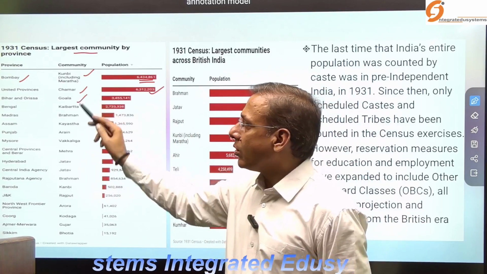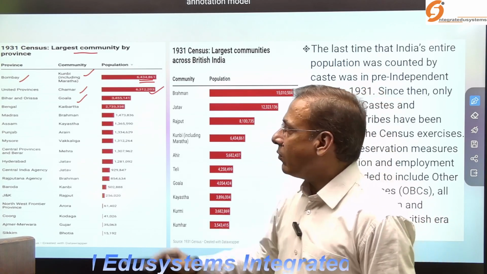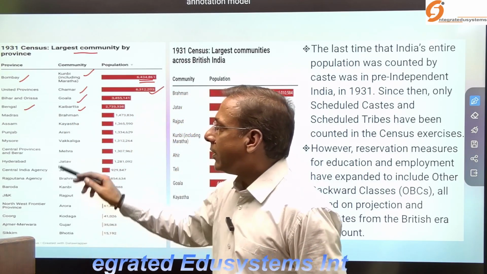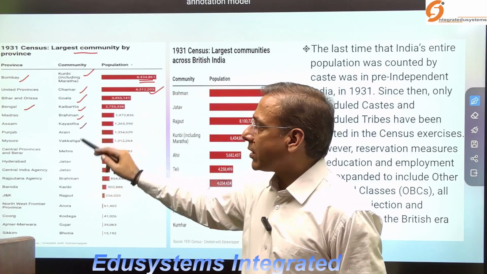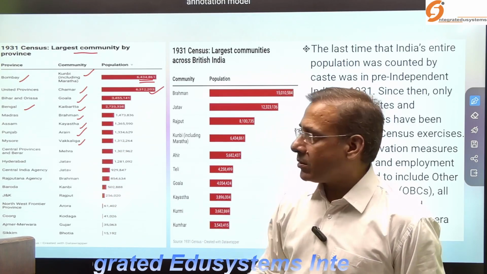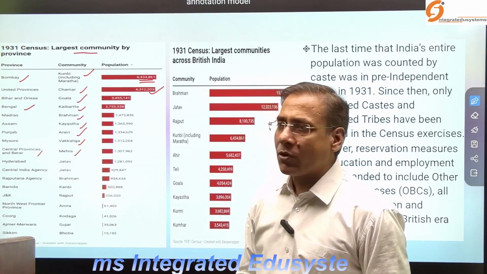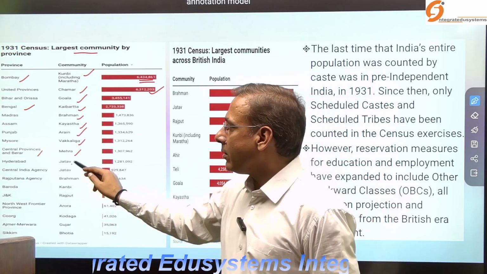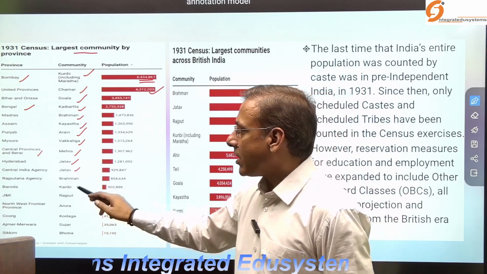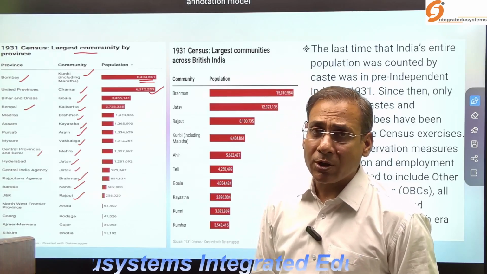In Bihar and Odisha, the dominant community during that period were the Goalas. In Bengal, the Kalberta; in Madras, the Brahmin; in Assam, the Caste; in Punjab, the Aran; the Vakaliga in Mysore, Karnataka. In the Central Provinces and Berar, the Mehra was the dominant community. In Hyderabad and the Central India Agency, the Jata were dominant. In Rajputana, the Brahmins; in Baroda, the Kanbi; and in Jammu and Kashmir, the Rajput were the dominant community in that period.